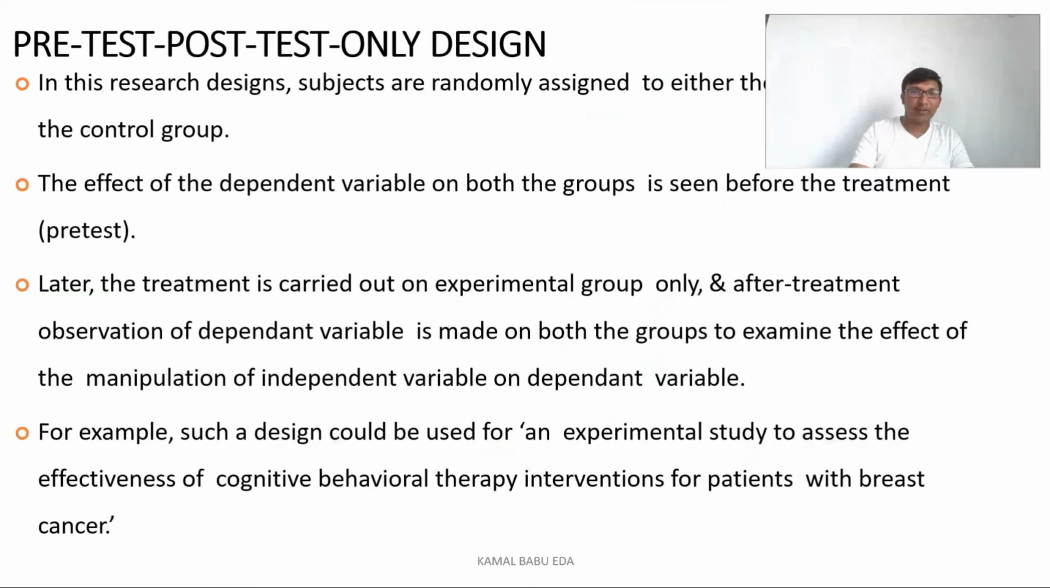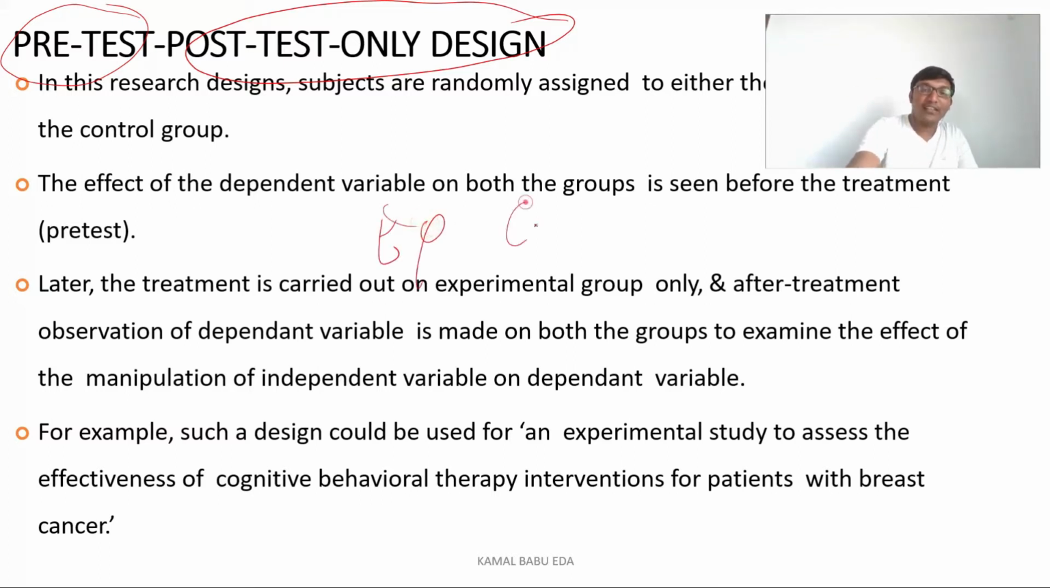The second design that we're going to discuss is the pre-test post-test design. This one is the same as the post-test design; the only thing we are adding is the pre-test. Before you give any kind of treatment, both groups, the experimental group as well as the control group, get the pre-test done. Later we give the treatment only to the experimental group. After the treatment, we go for the post-test again and see the research result. So this is the pre-test and post-test design.